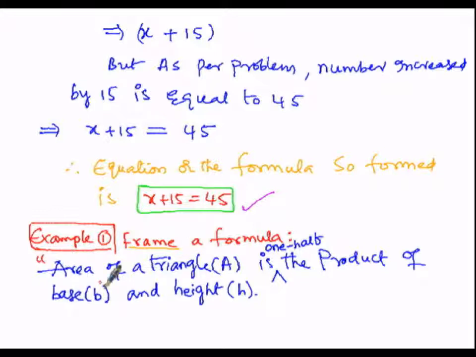Area of triangle A is 1/2, the product of base B and height H.